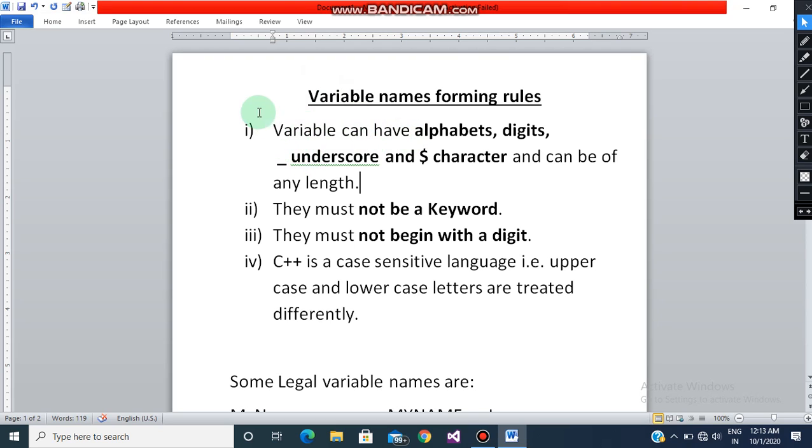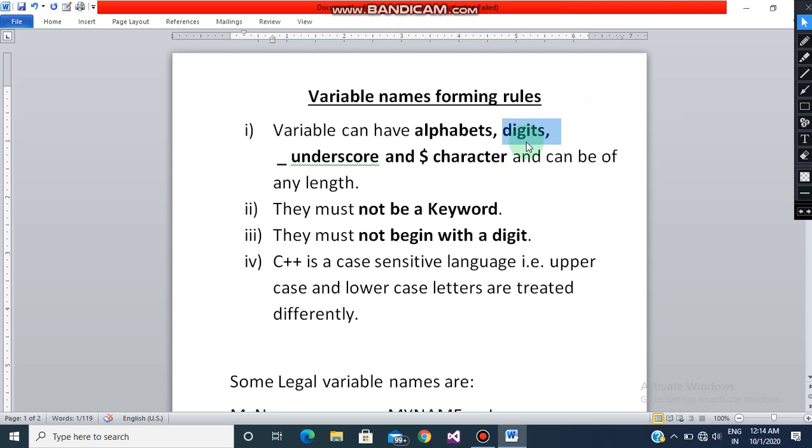Let's have a look. So first, your variable can have alphabets. In our previous programs we have done that also, where we used int age. So age was your variable name. Yes, it was composed of alphabets, so we can use alphabets. Then there are digits. We can also use digits while naming our variables.